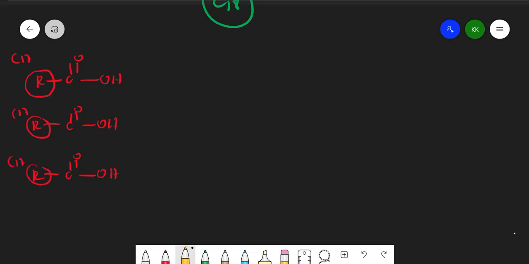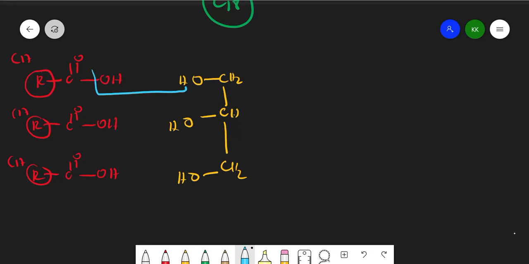Right. So here I will take this one glycerol. The glycerol structure is CH2 OH, CH OH, CH2 OH. Right. So OH from this, H from this.